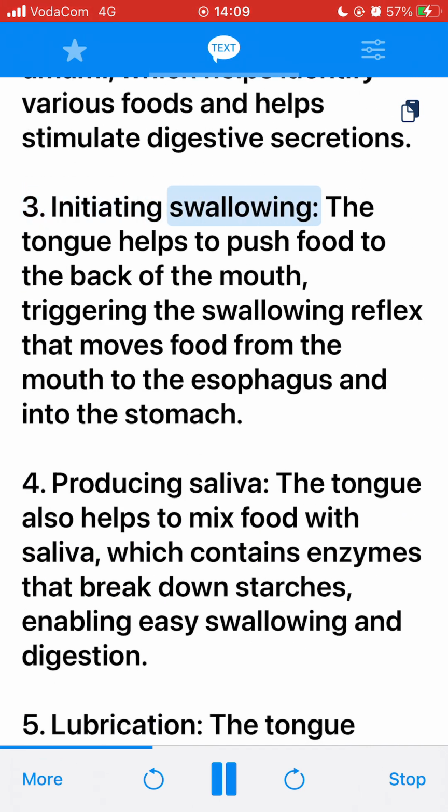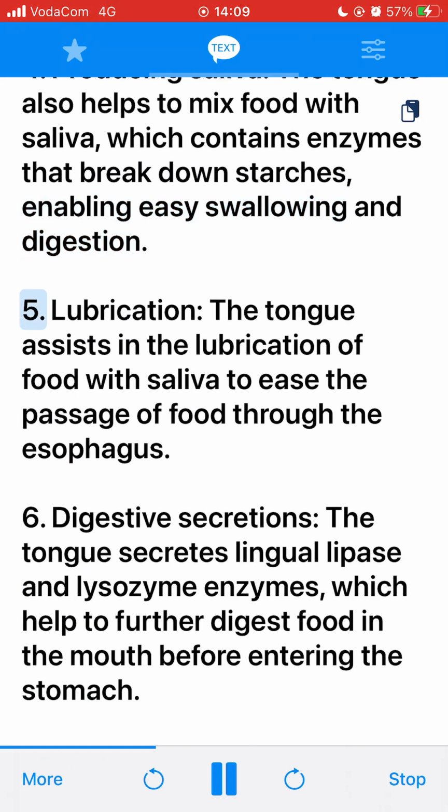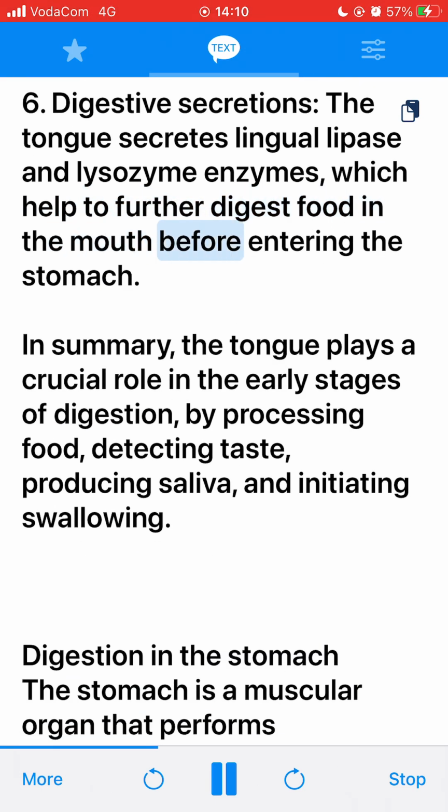3. Initiating swallowing. The tongue helps to push food to the back of the mouth, triggering the swallowing reflex that moves food from the mouth to the esophagus and into the stomach. 4. Producing saliva. The tongue also helps to mix food with saliva, which contains enzymes that break down starches, enabling easy digestion. 5. Lubrication. The tongue assists in the lubrication of food with saliva to ease the passage of food through the esophagus. 6. Digestive secretions. The tongue secretes lingual lipase and lysozyme enzymes, which help to further digest food in the mouth before entering the stomach. In summary, the tongue plays a crucial role in the early stages of digestion, by processing food, detecting taste, producing saliva, and initiating swallowing.